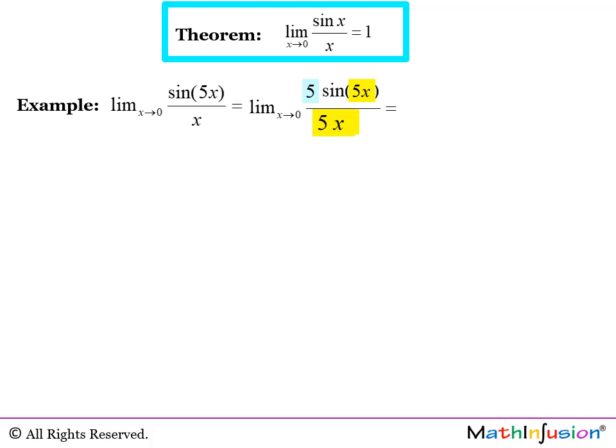Now I notice that we have sine of kx over kx when k equals 5. And that's why I'm getting that this is the limit of 5 times sine of 5x over 5x.